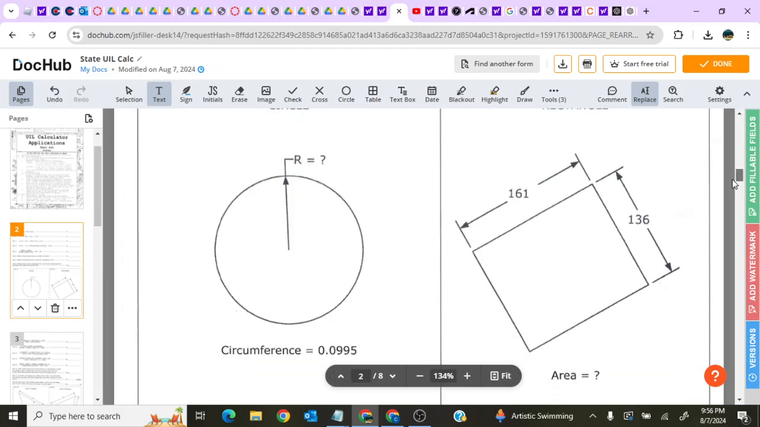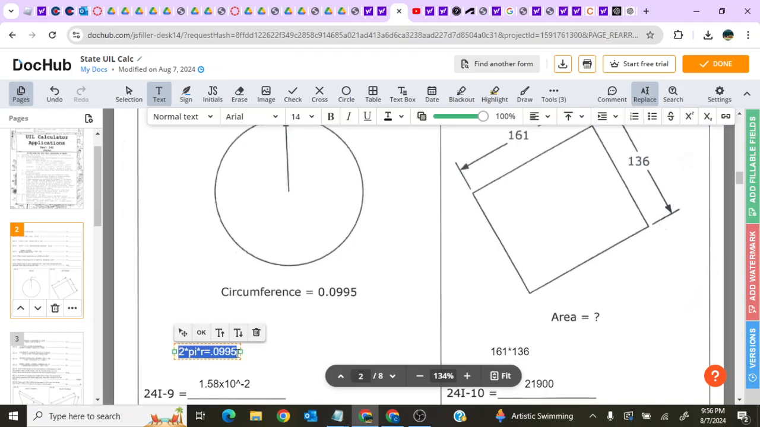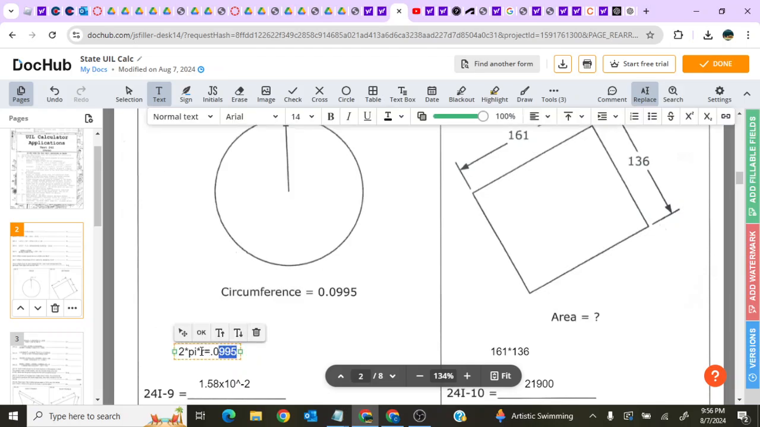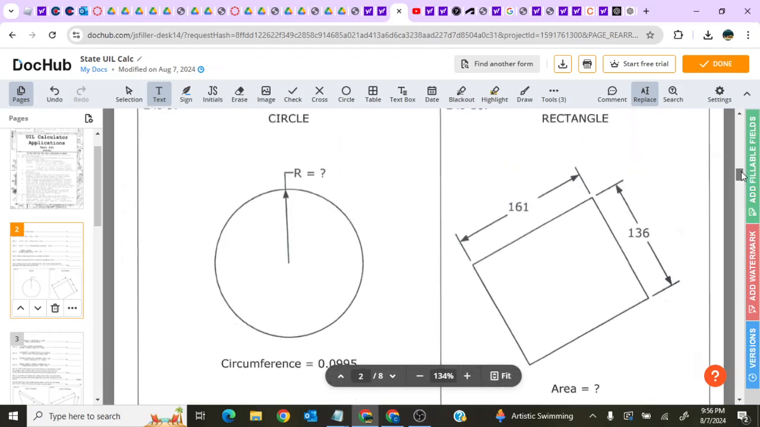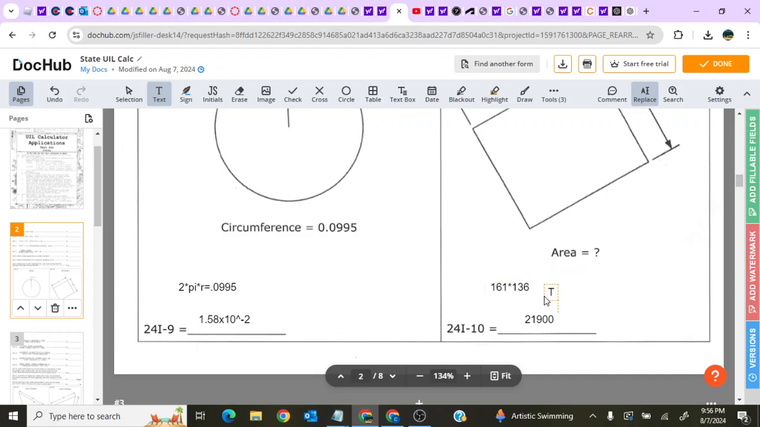Okay, radius of a circle given a circumference. The circumference of a circle is 2 pi r, so 2 pi, your unknown radius, is equal to 0.0995. EQ solver or divide by 2 pi this value, and you get 1.58 times 10 to the power of negative 2 as your radius. Number 10, rectangle, what's the area of it? Area of rectangle is width times height. Multiply them together, 21900.